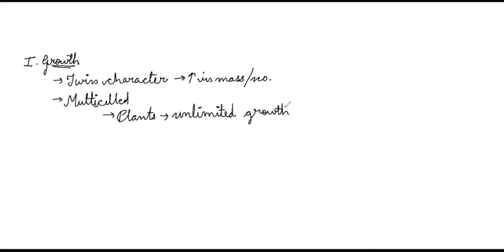Then after plants, we have the second group of living organisms, that is animals. So what about animals? What sort of growth do they have? They have limited growth. For example, let's take ourselves.